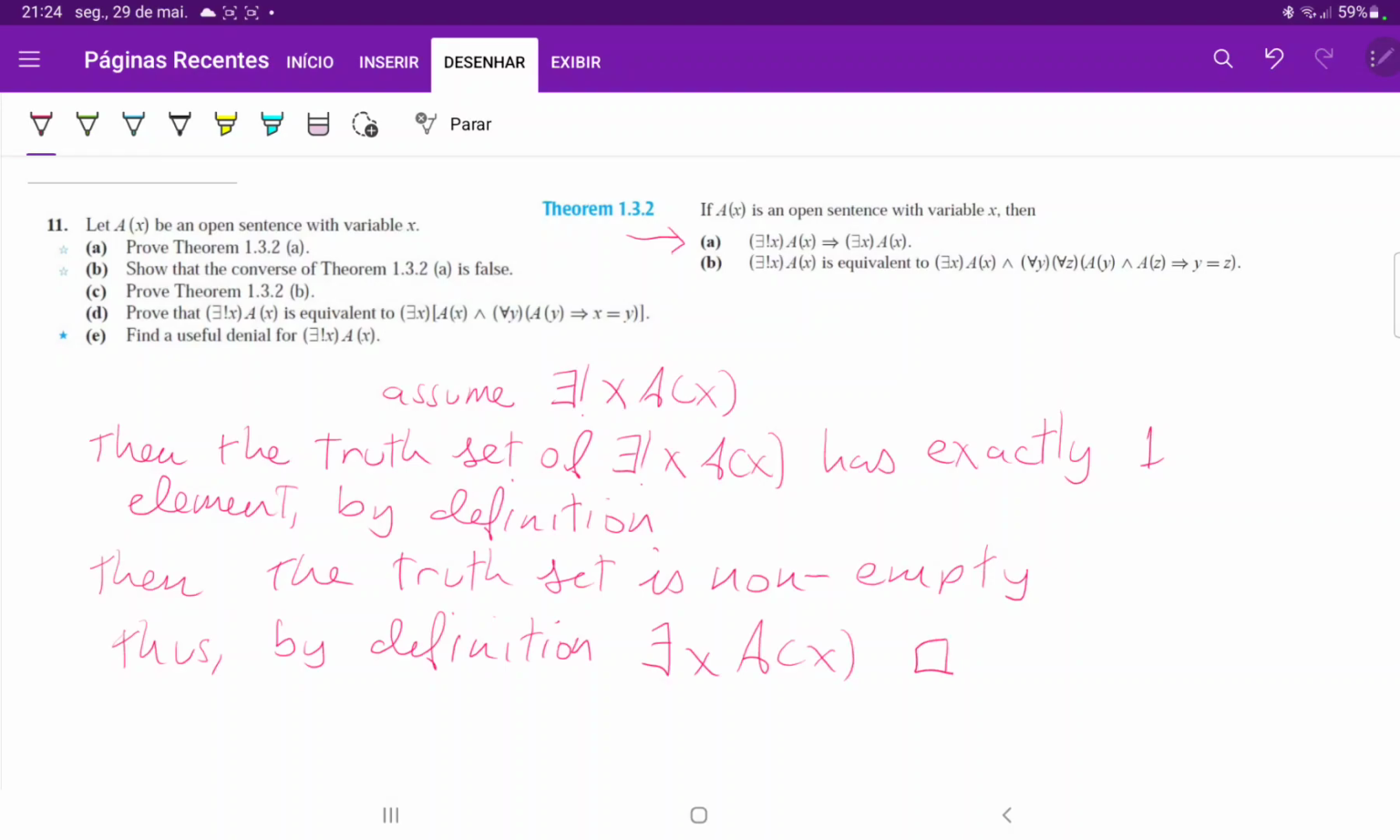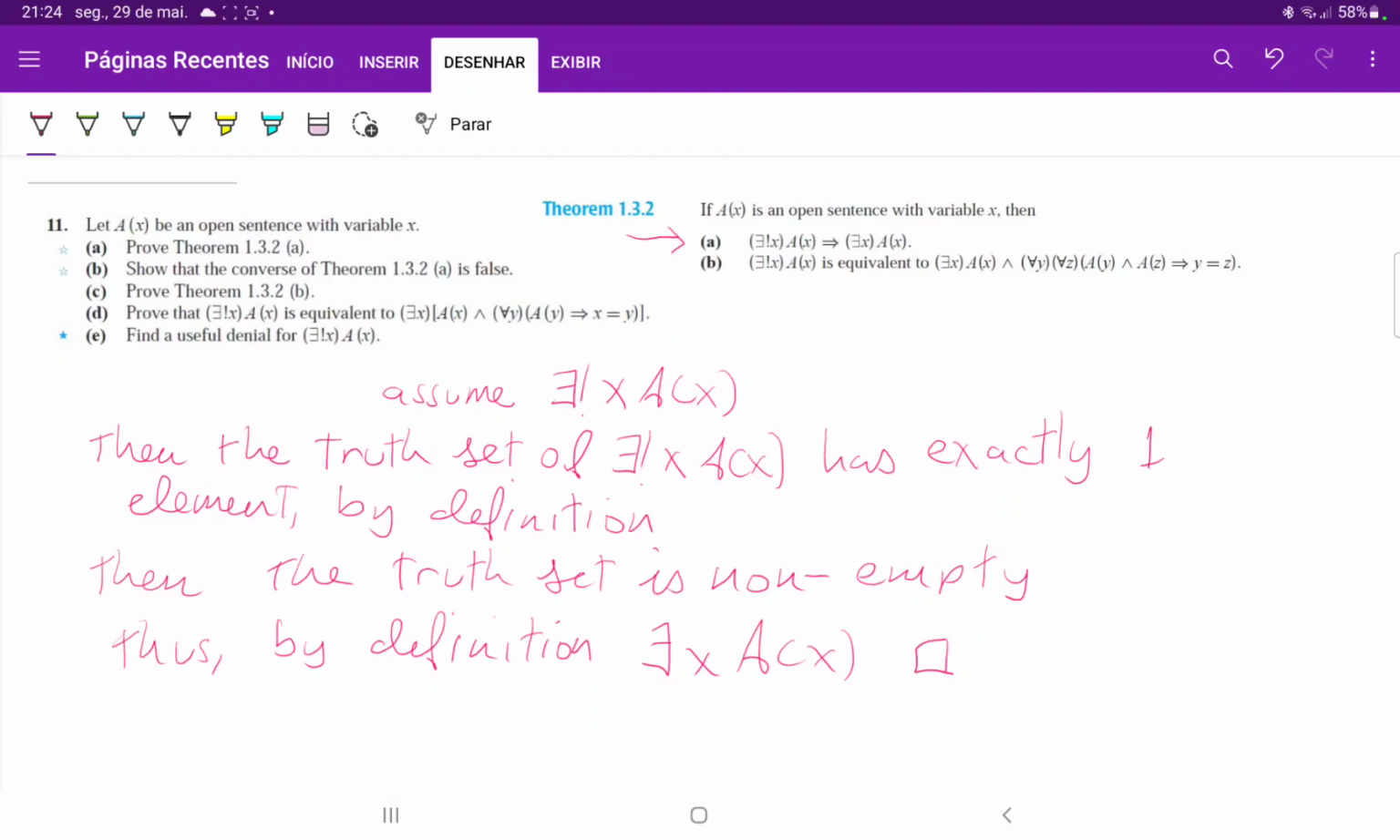So we've just begun by assuming that P is true. So we said, hey, assume that the unique existential is true for A of X. Then this must mean that the truth set has only one element. And so if the truth set has only one element, it's non-empty. And so if it's non-empty, then we can say that the existential statement is true.